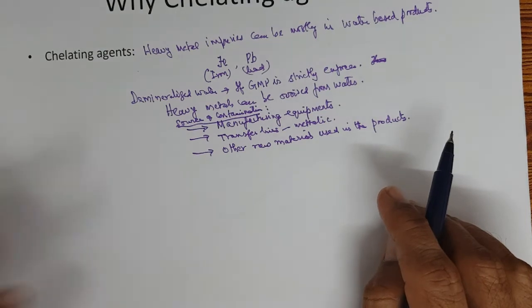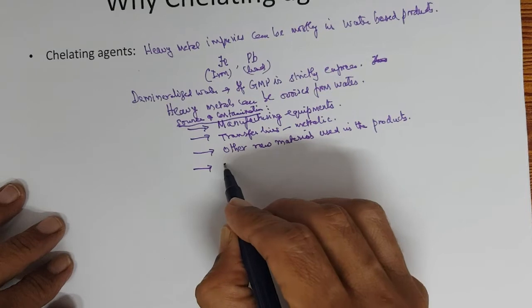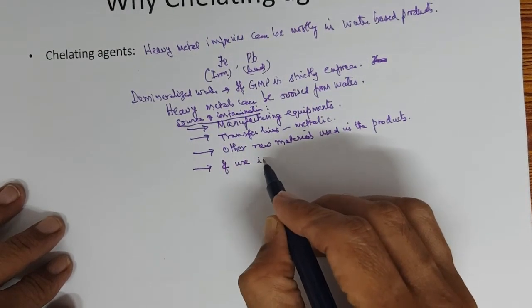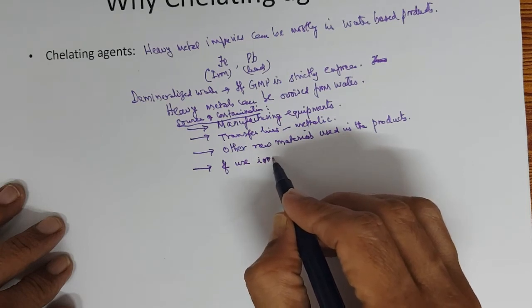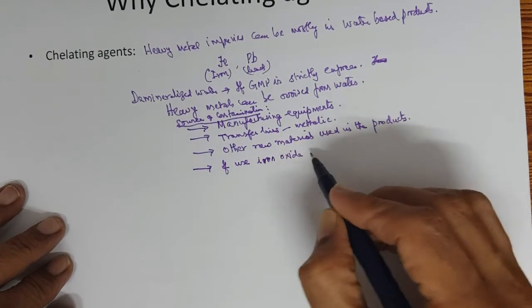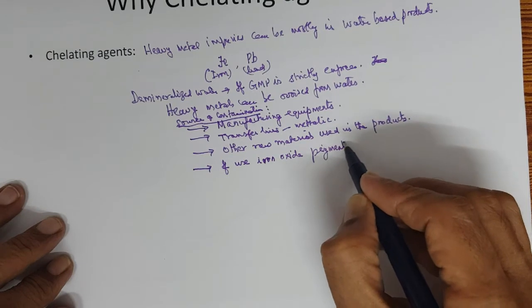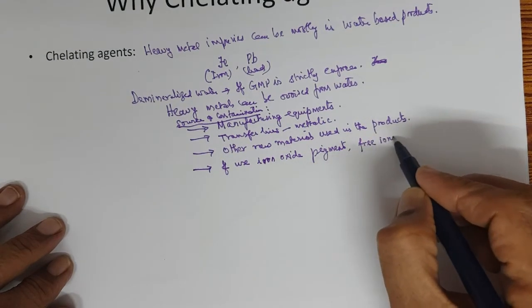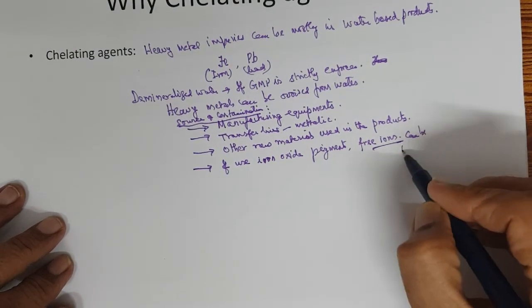So the other source of contamination is if you use iron oxide pigments, right? If you use iron oxide pigments, free ions can be present.